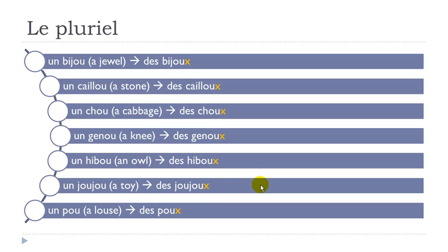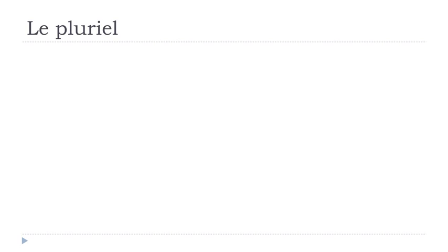So the good thing, if you remember carefully what I've been introducing so far, is that for the main group of words you only need to add S at the end, and you don't pronounce the S. Or for the exceptions, like these ones here, you will have to add this X at the end, but still you won't pronounce the X. But still, as usual, we've got exceptions.